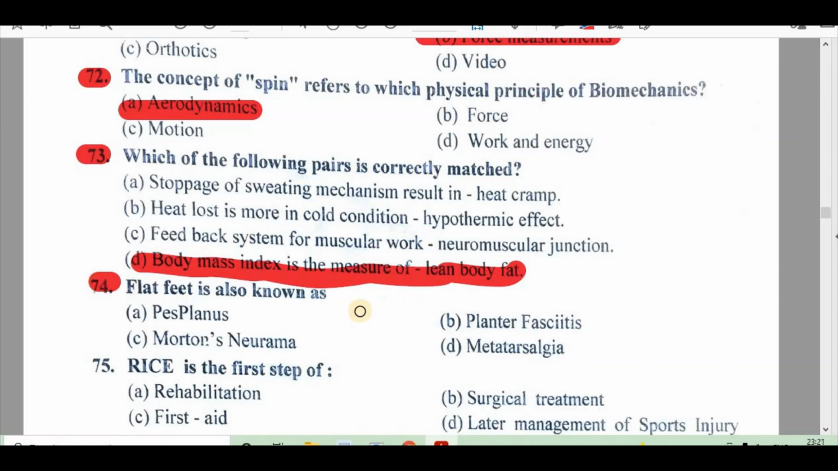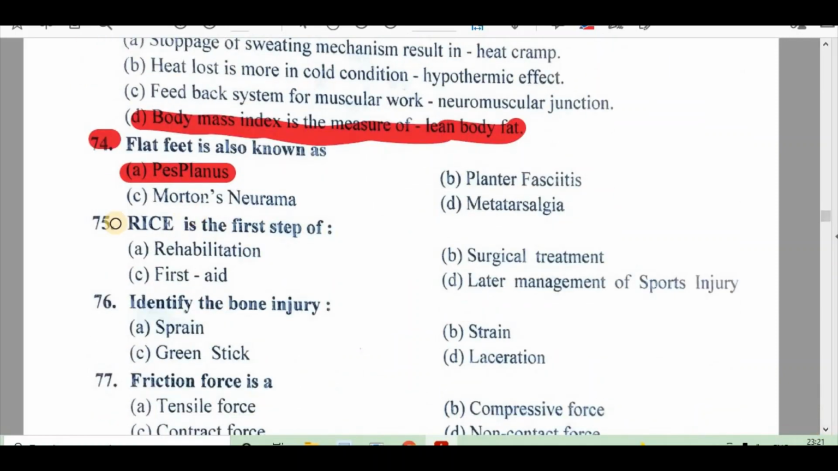74. Flat foot is also known as A. Pes planus, B. Plantar fasciitis, C. Motoneuroma, D. Metatarsalgia. Right answer is A. Pes planus. Question 75. RICE is the first step of A. Rehabilitation, B. Surgical treatment, C. First aid, D. Lateral management of sports injury. Right answer is C. First aid.